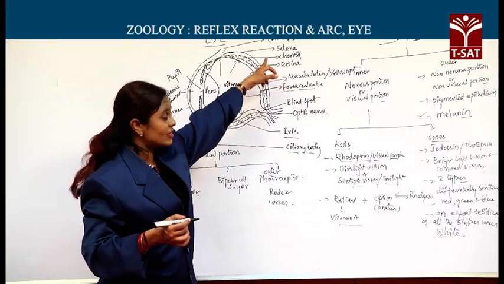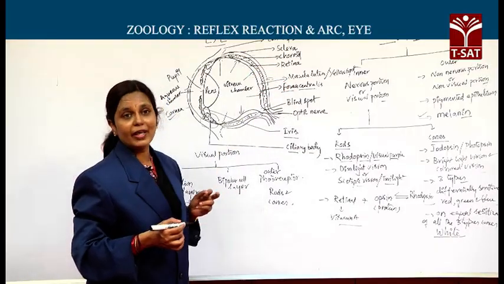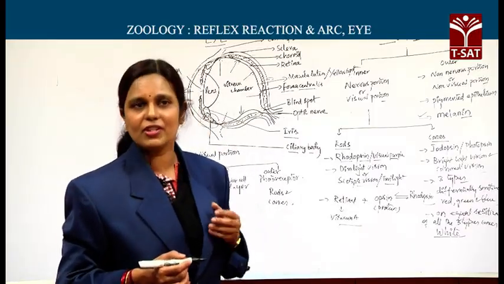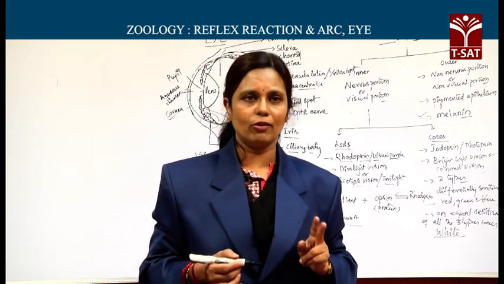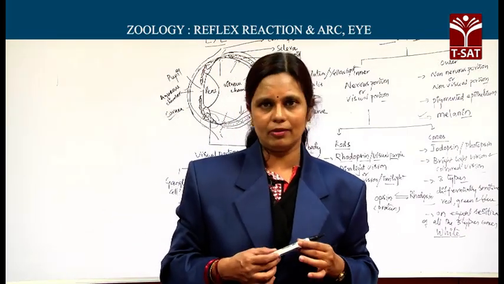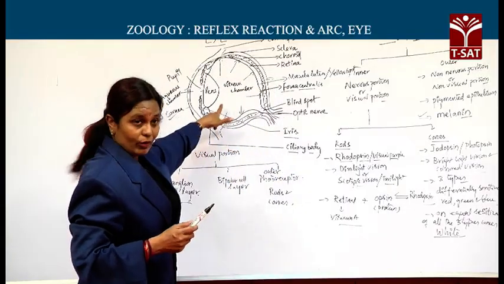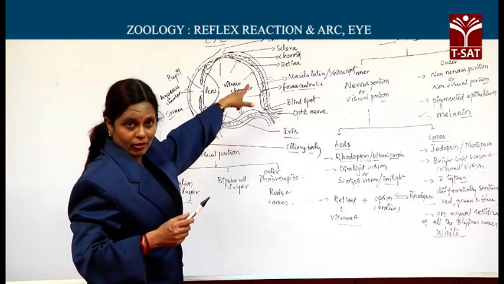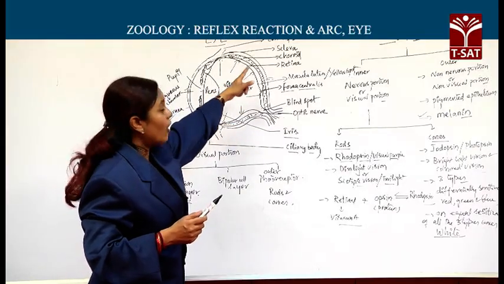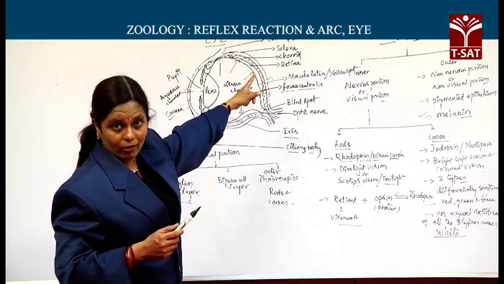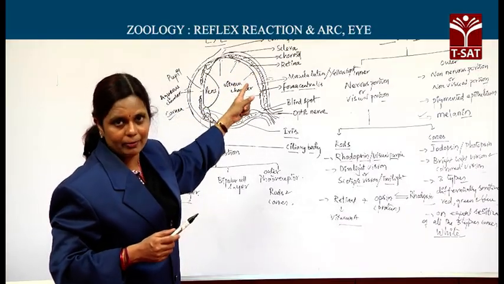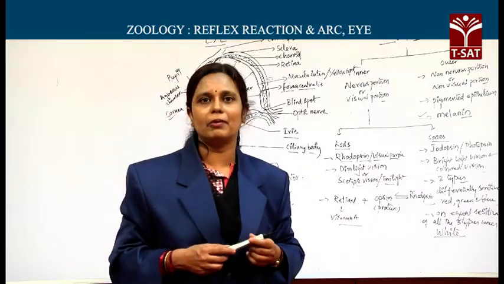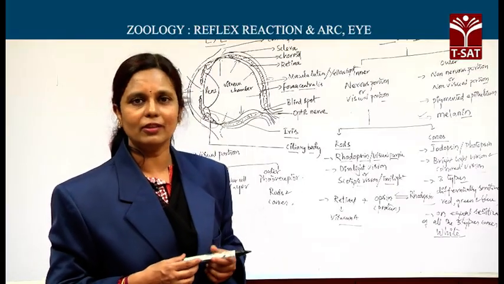the wall of the eyeball, that is sclera or white of the fibrous tunic, which is giving support or toughness to the eyeball. Both of them play a key role in maintaining the shape of the eyeball. So, on one hand, vitreous humor is providing pressure on the wall of the eyeball, you call it intraocular pressure. On the other hand, the sclera of the eyeball, being very tough, made of fibrous tissue, is giving toughness to the eyeball. So, both of them together play a role in maintaining the shape of the eyeball.